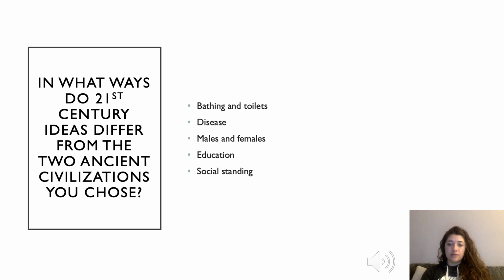There was also a difference in the way males and females were treated. In the ancient civilizations, normally only males could vote, had a lot more privileges, and could do many other things. Nowadays, for the most part, men and women are treated equally in most civilizations.